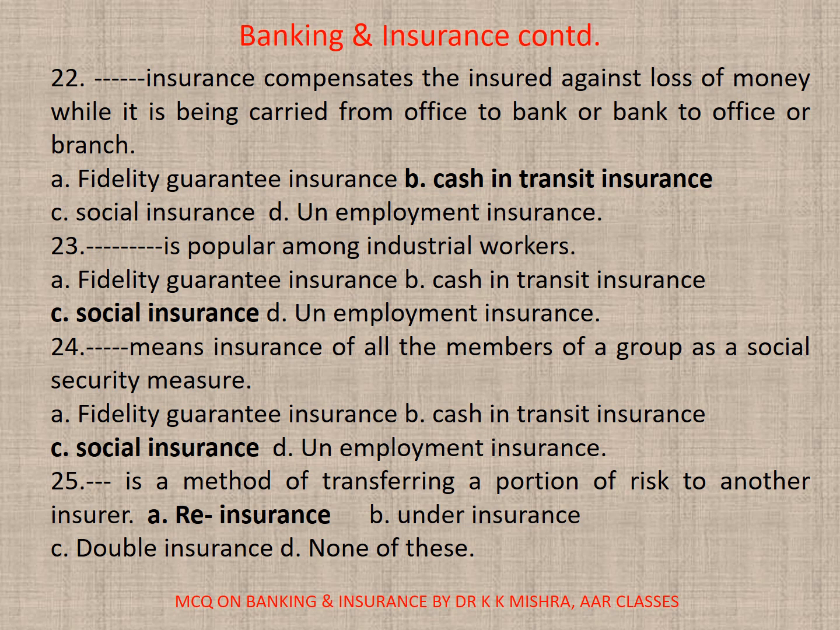25. Dash is a method of transferring a portion of risk to another insurer. A. Reinsurance, B. Underinsurance, C. Double insurance, D. None. Correct option is A. Reinsurance.